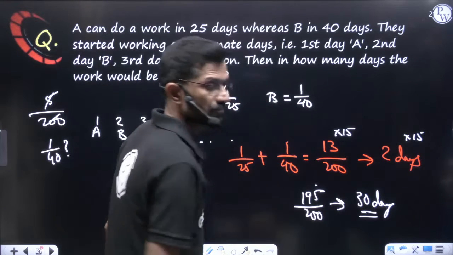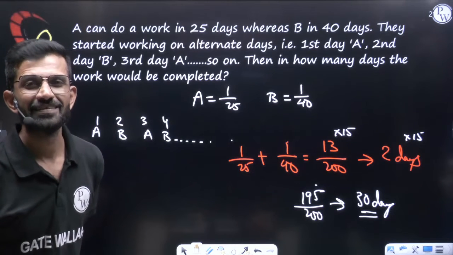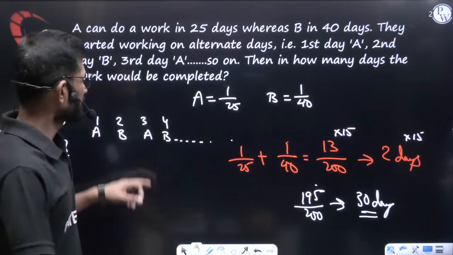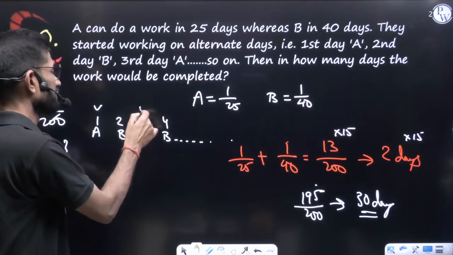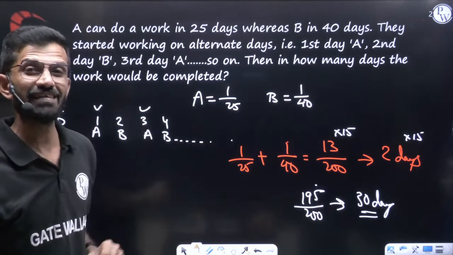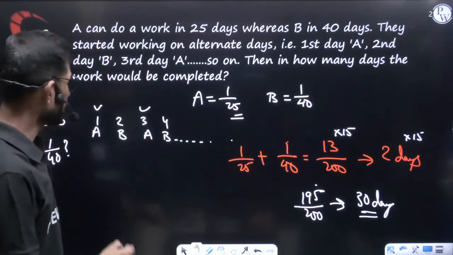are completed. Next is the 31st day. 31 is an odd number. On odd-numbered days who is coming? A is coming. So on the 31st day A will come. A's one day work is how much? 1 by 25. Pending work is how much?